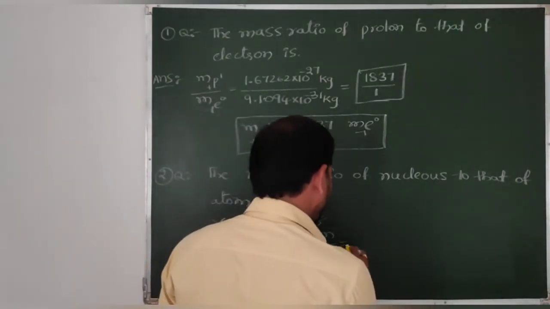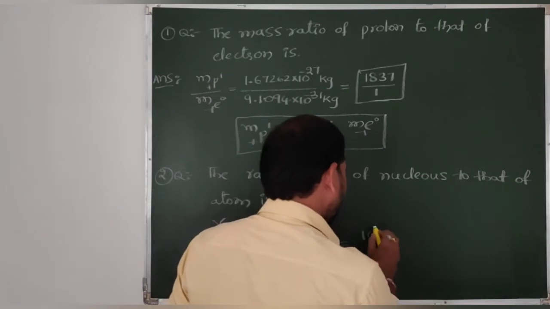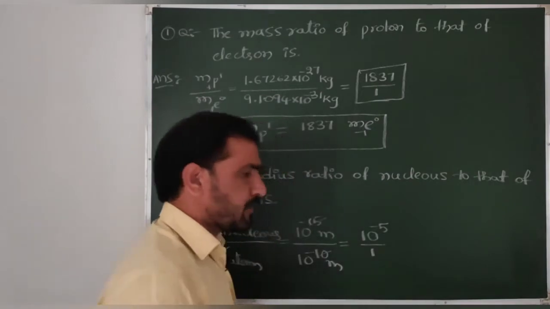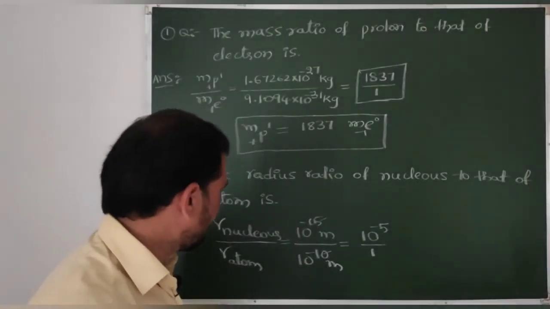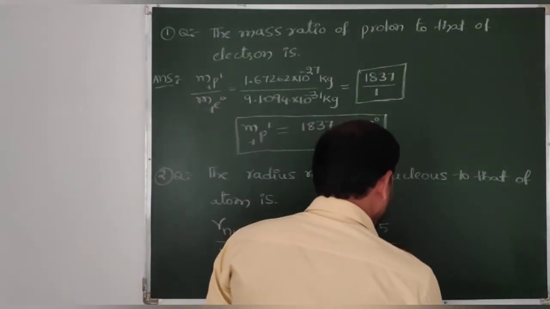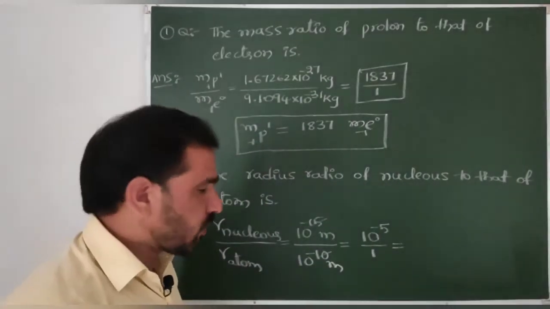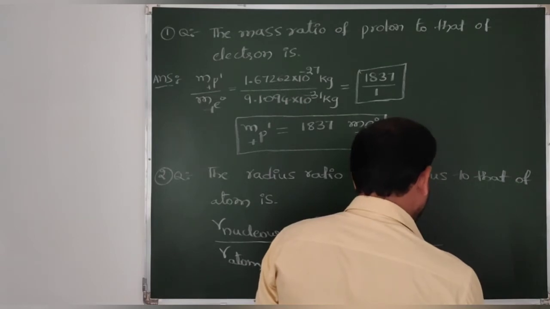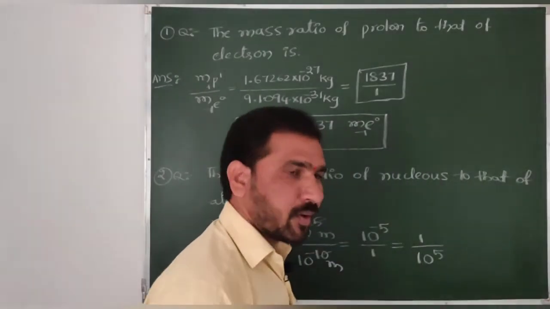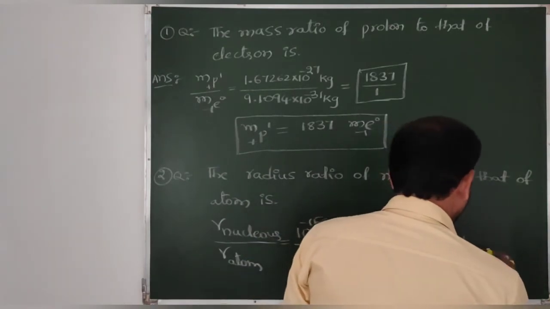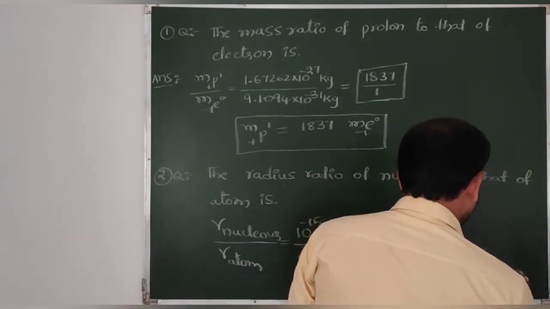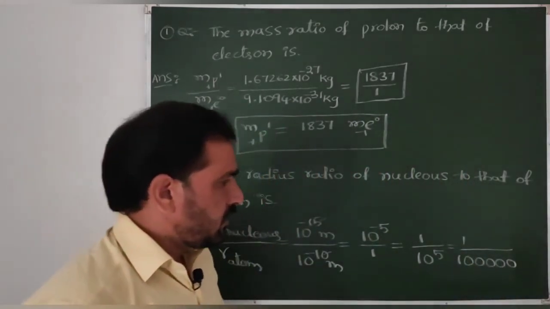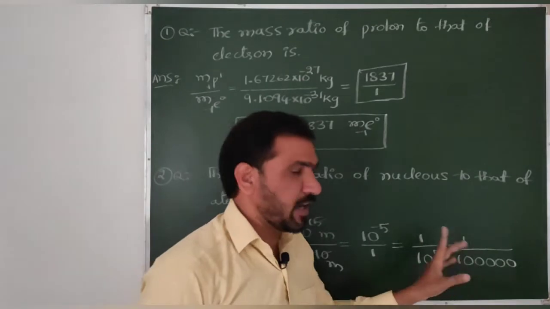Remaining, what do we have? 10 power minus 5 by 1. Okay, then that is equal to 1 by 10 power 5. Okay, that is equal to 1 by 1, 2, 3, 4, 5 zeros, right? 1 is to 1 lakh.